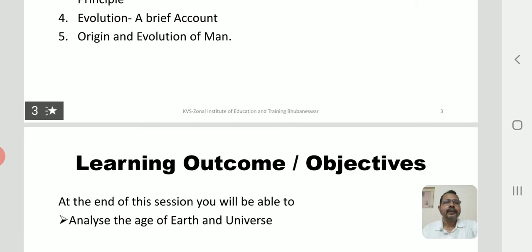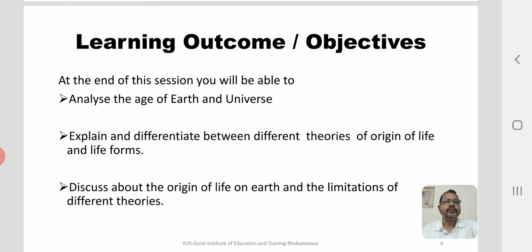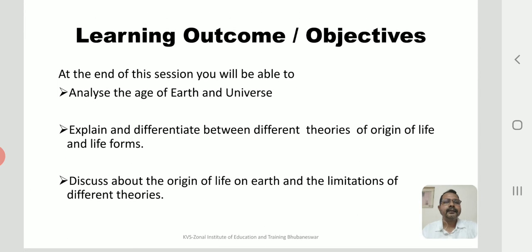Okay, so now let us go into the learning outcomes or objectives, what we will be able to gain at the end of this session. At the end of this session, you will be able to analyze the age of the earth and the universe, right? Now, why is it so? It is because the origin of life on planet earth is linked with the origin of the universe, isn't it? So we have to understand the origin of the universe as a whole to understand the origin of earth.